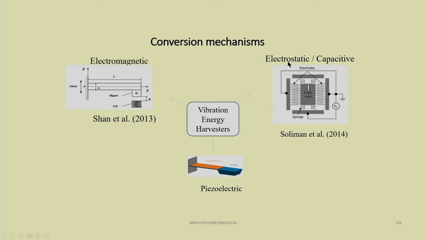Similarly, we can use the electrostatic or capacitive type of conversion mechanism where we have a proof mass. The proof mass is supported by the spring.